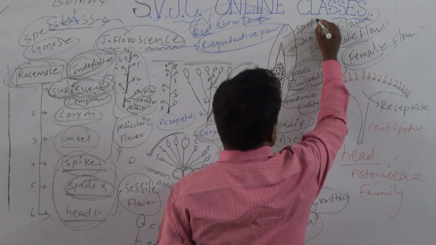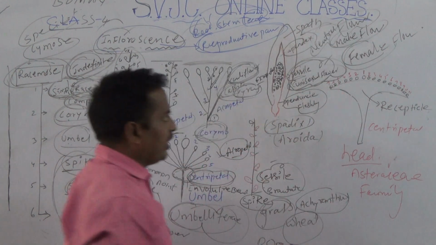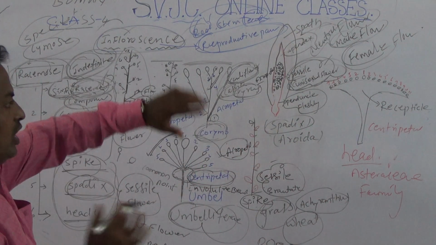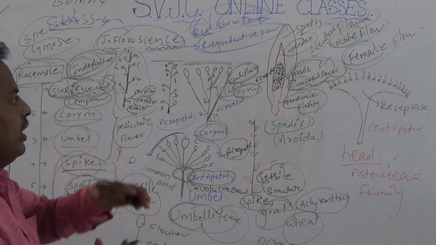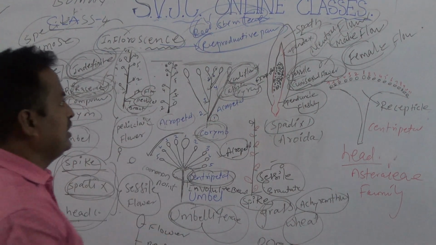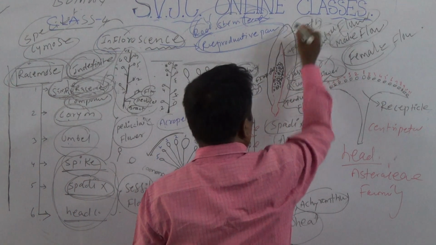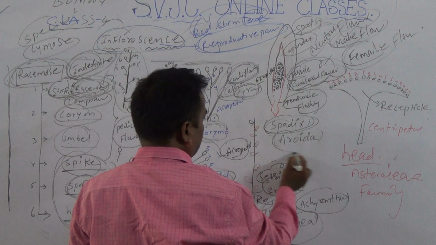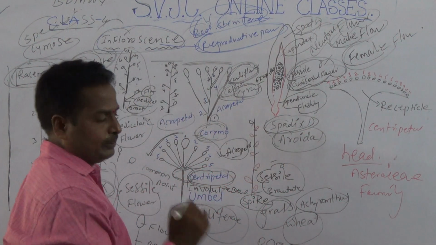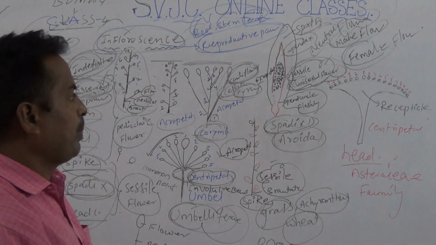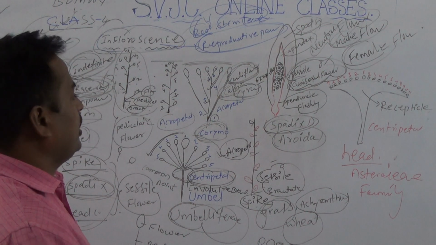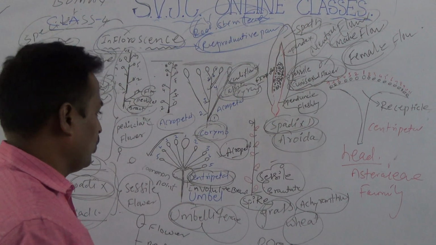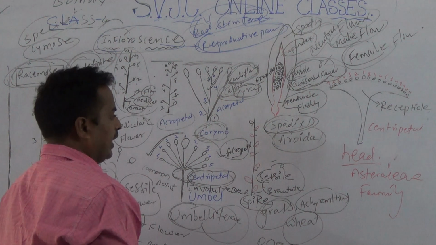This is a very important point. Spathe is a modified bract. The whole inflorescence is covered by a modified bract known as spathe, reported in spadix. This type of inflorescence is reported in which family? Araceae, Colocasia. Are you clear? The last one is head.